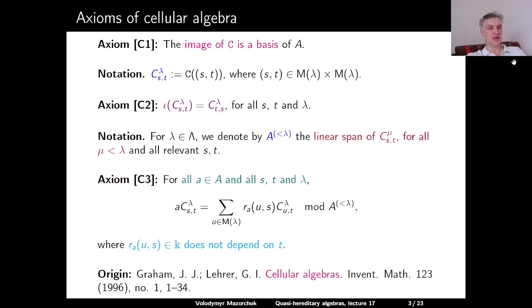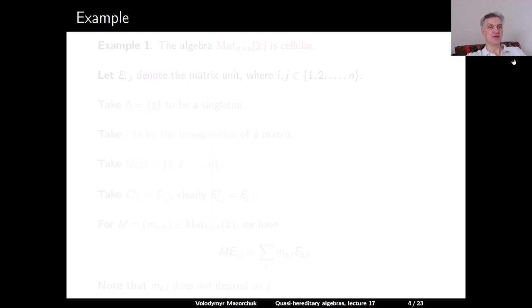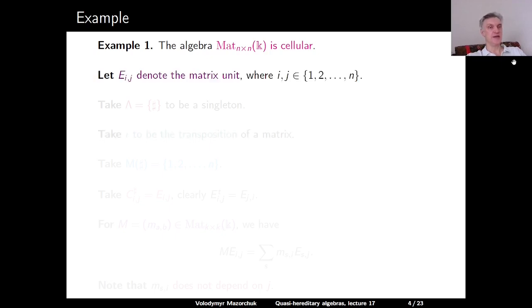So this definition is taken from the original paper by Graham and Lehrer, which is called Cellular Algebras and which appeared in 1996. Here is an example. We claim that the matrix algebra, the algebra of all n times n matrices over K, is cellular. Denote by E_ij the usual matrix unit. So here i and j are elements between 1 and n, and E_ij is a matrix where we have 1 in position i, j and 0 everywhere else.